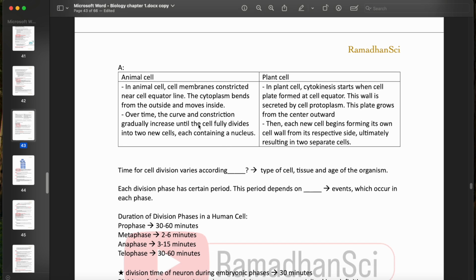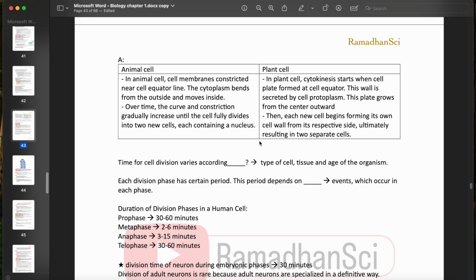Now, the cytokinesis, as I said, differs between the animal cell and the plant cell. In the plant cell, we have something called the cell plate at the cell equator. As mentioned before, the cell plate is formed from the protoplasm, and it grows from the center outward.